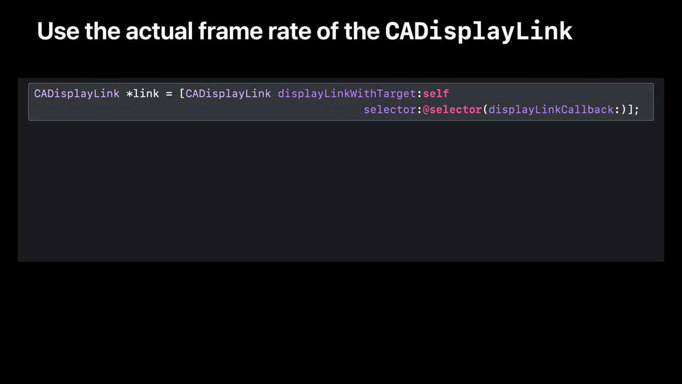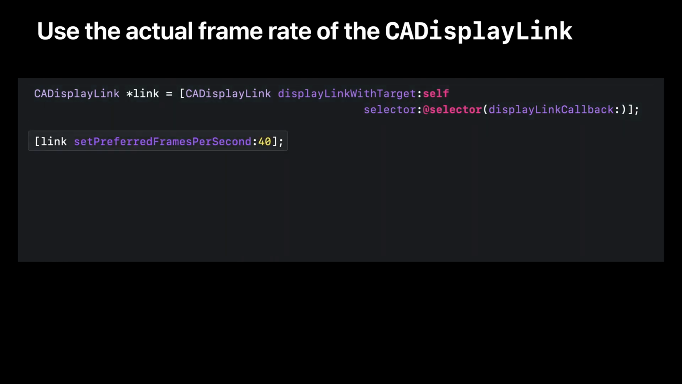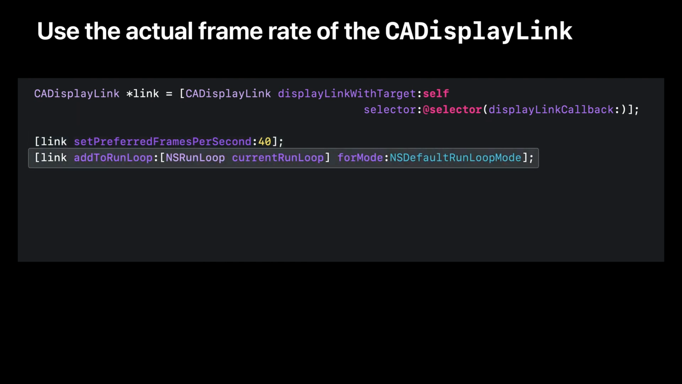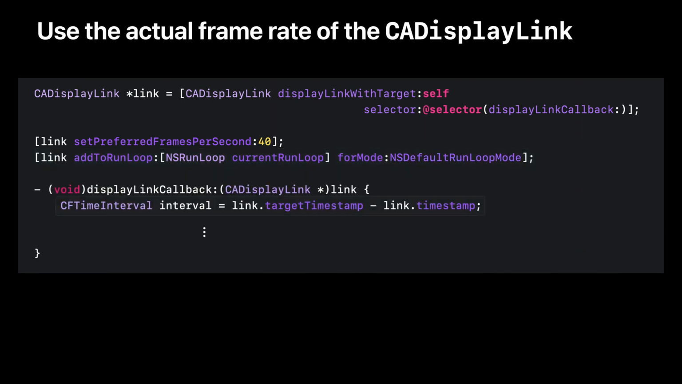So how does it look in the code? Well, here's how you usually set up a display link. First, you provide a target and a selector, which is the callback to be invoked. Next, hint the preferred frame rate of 40 Hz via preferredFramesPerSecond. You then add the display link to the current run loop from which the callbacks will be invoked. So in the callback, you can get the expected interval between display link wake-ups by subtracting the timestamp from targetTimestamp. This interval is not necessarily always 1/40 because the display link itself may be running at a different frequency.